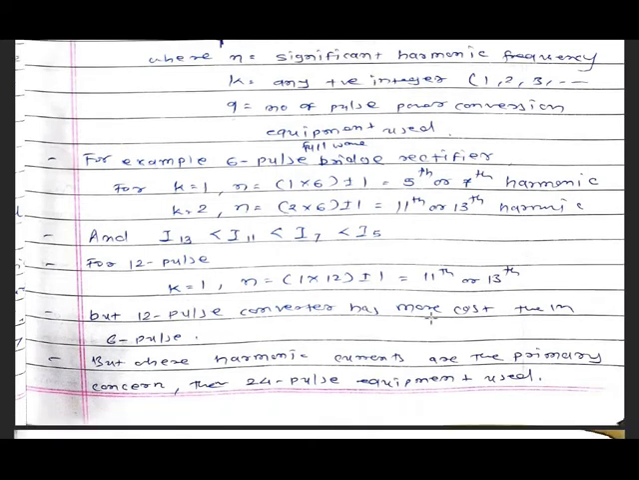But the 12 pulse converters cost more than the 6 pulse converters. But where harmonic currents are the primary concern, 24 pulse equipment will be used.